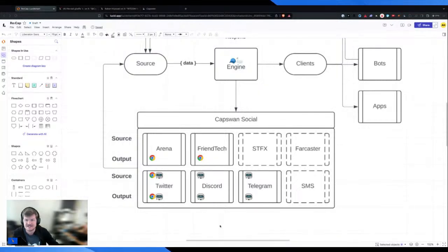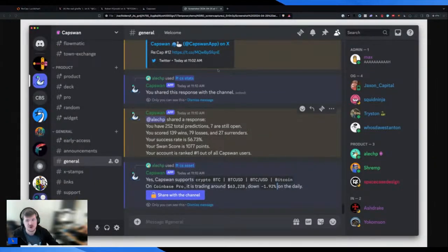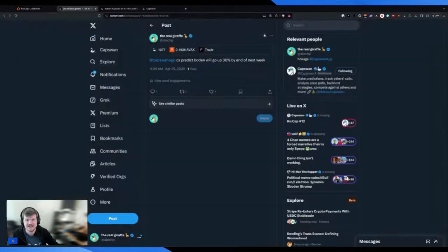Let me actually take a screenshot of this just so you guys can see what I was talking about and load it here. So this is an example where I was typing CS stats and then sharing it with the channel. Here's an example where I was using CS asset, and then you can see that response for Bitcoin, right? Again, sorry, I'm apparently 80 IQ.